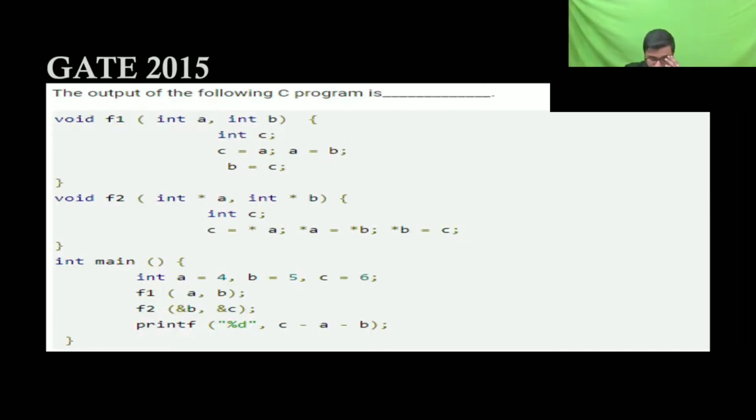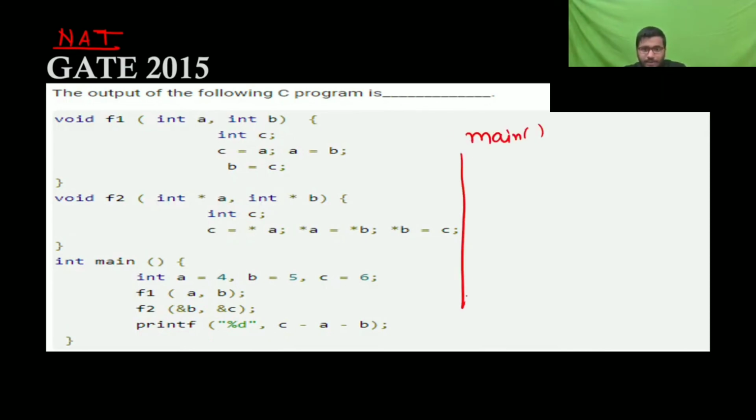Now this is the next question. You try. They are asking for the output of the following C program. So it's a NAT question. Has everyone got it? Anyone having doubt?